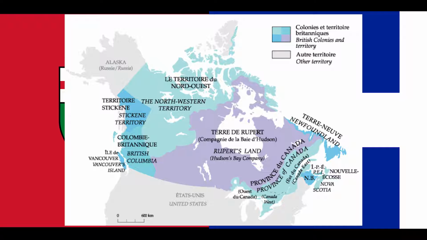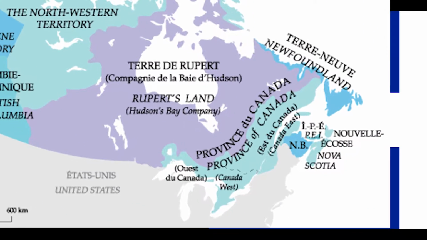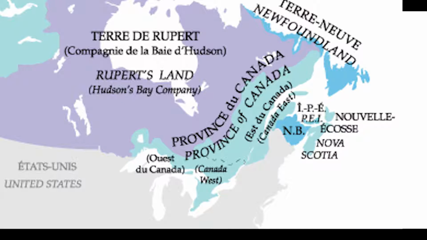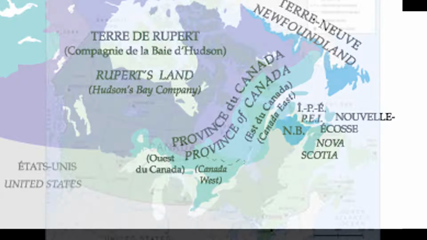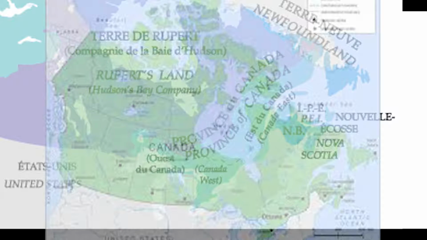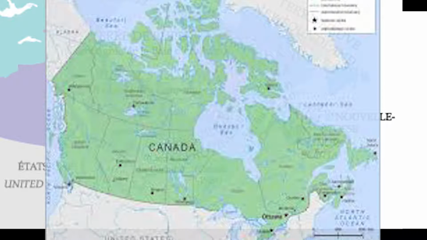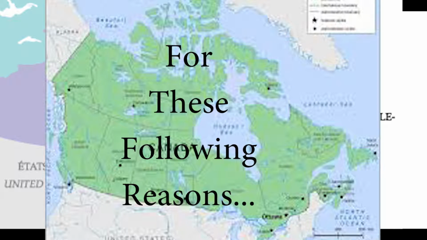If you remember in Chapter 6, the 2 colonies were united as one province, the province of Canada. But some colonists in the 1850s thought that it would be good if the 2 colonies were united as a country, for the following reasons.